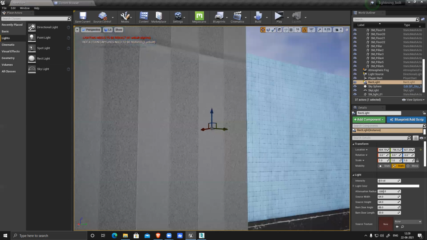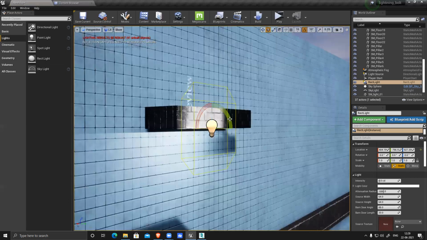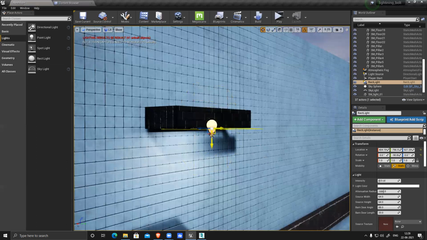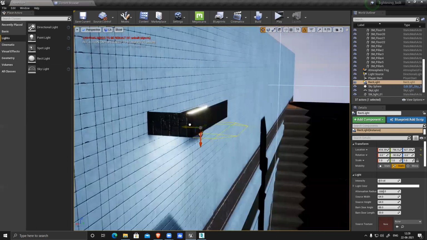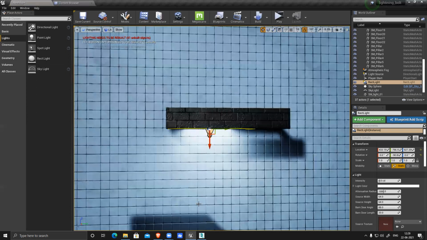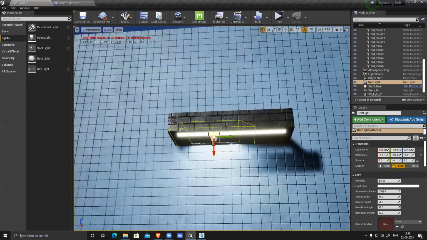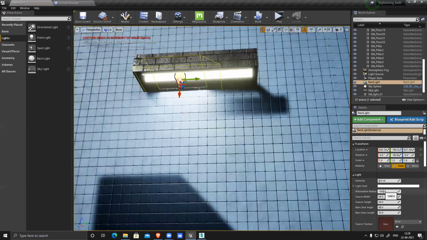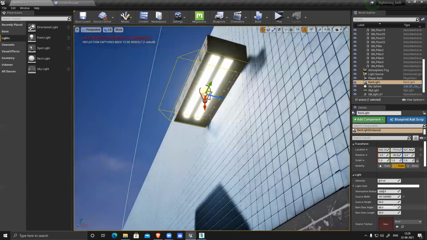For direction, I have to rotate this 190 degrees and place it. Now this section is generating light. Now I just have to fix the scale of this light because it's a rectangular light. The width is too much, I have to reduce the width.